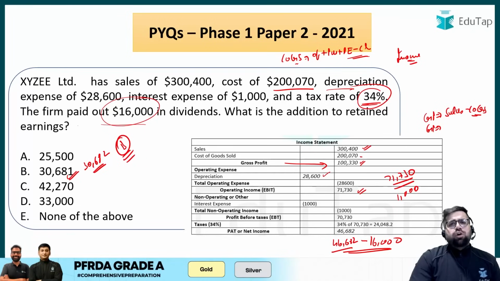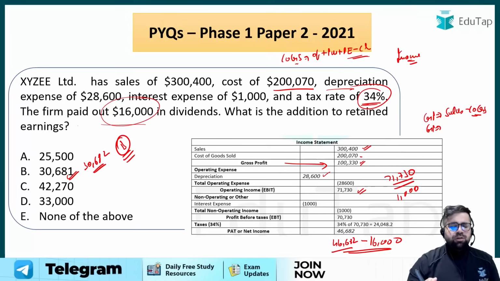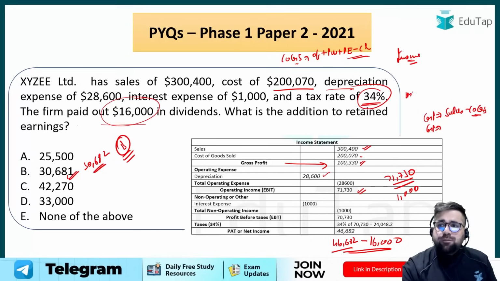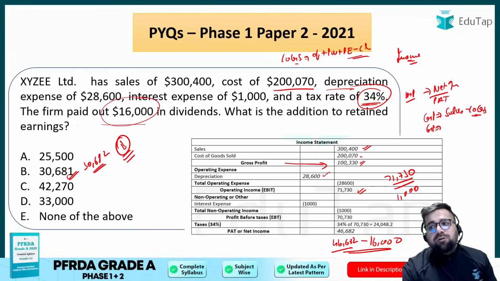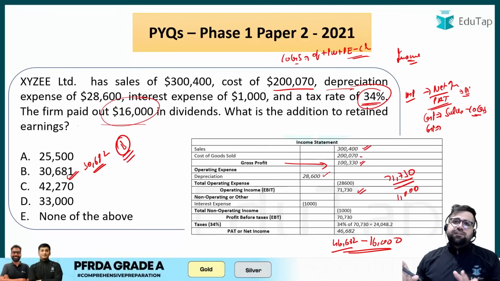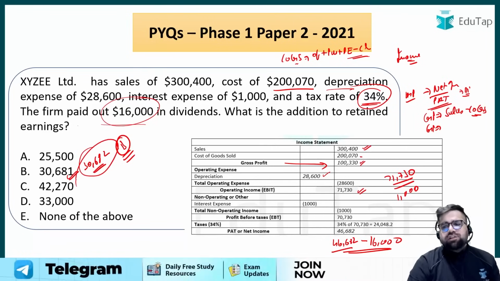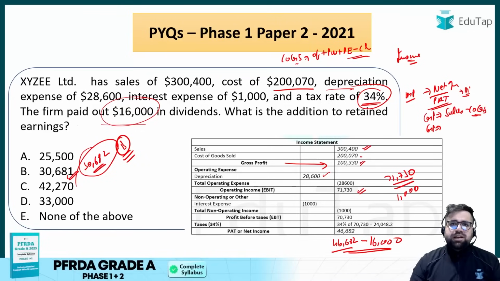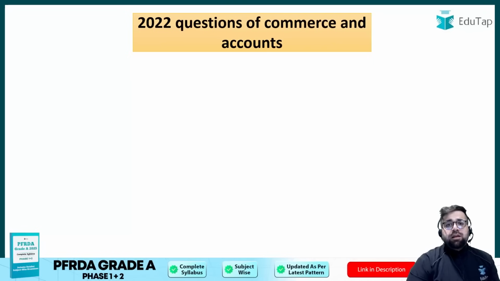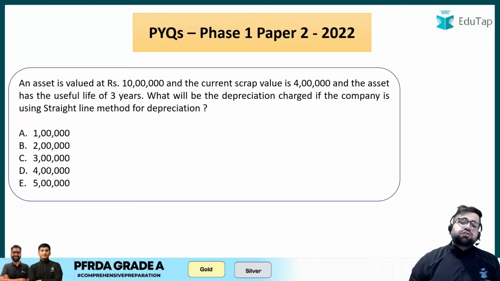The question was simple, although it was a bit lengthy, because in PFRDA you have less time, right? So this will be considered as lengthy. Okay, now over here you have to first start from gross profit, then you have to reach your net income or your profit after tax, PAT, right? And then you have to deduct your dividend, and whatever money is left, this I will give to my retained earnings, right? So the answer over here exactly will be 30,682, but we are taking as an approximation, 30,681 is also correct. Okay, so the correct answer is B. Now this completes our 2021 questions of commerce and accounts. Now let's move to 2022.